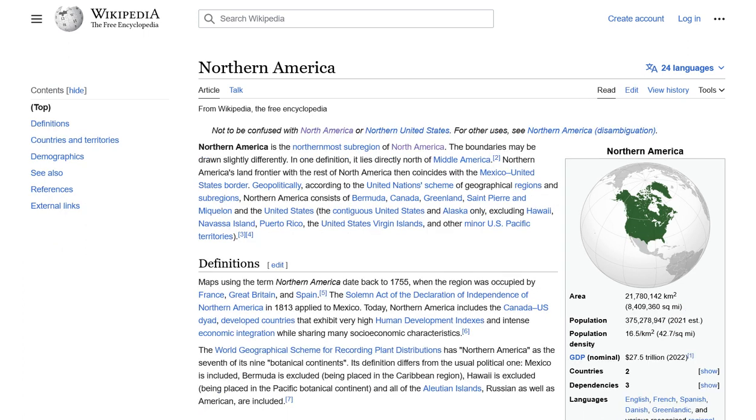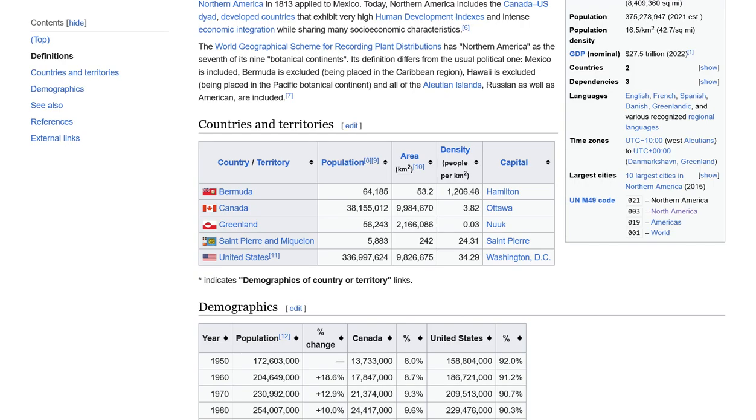The current page is about the subregion of North America known as Northern America. It includes information on its boundaries, geopolitical regions, and subregions. It lists the countries and territories that are considered part of it, which are Bermuda, Canada, Greenland, St. Pierre and Miquelon, and the United States. We are currently very far from the Adolf Hitler article, and none of the links seem relevant to the topic.